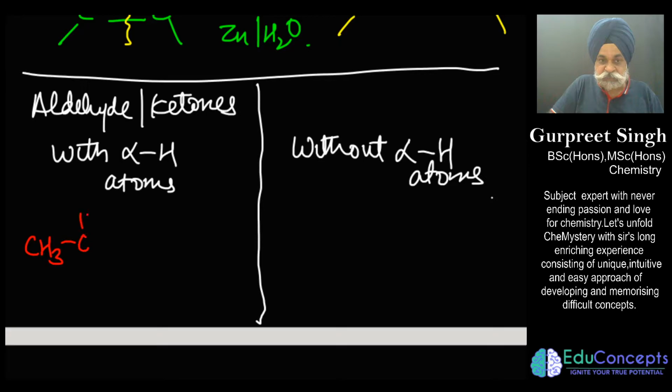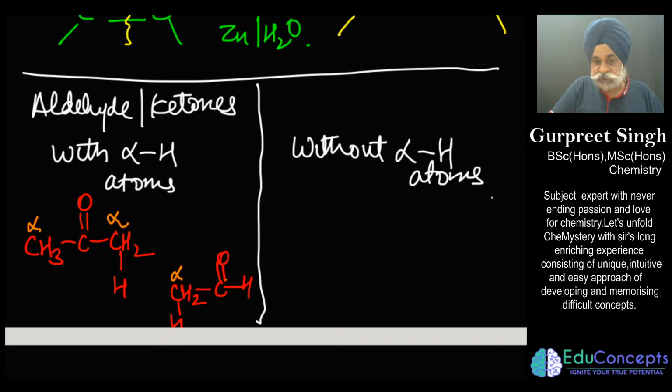Now, when I say aldehydes and ketones with alpha hydrogen atoms, what does it mean? Let's say I have acetone, or if I write an aldehyde, benzaldehyde or acetaldehyde. A carbon directly attached to the functional group, that is carbonyl in this case, is called the alpha carbon. This also is an alpha carbon because it is directly attached to a functional group. The hydrogen attached to the alpha carbon is called alpha hydrogen. So in totality in this, there are 6 alpha hydrogens, and all 6 are chemically identical. Here you have 3 alpha hydrogens.